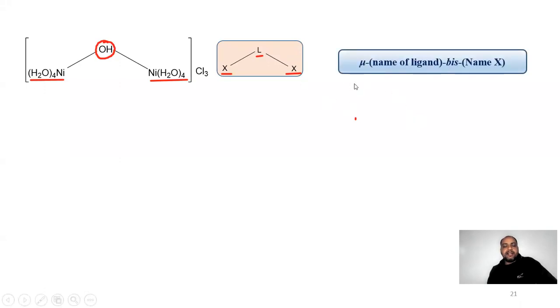Their general naming is done using this formula. Mu, name of the ligand, is written first, and then bis is used since these two X groups are the same. So bis and then the name of X. I'll solve the very first question.